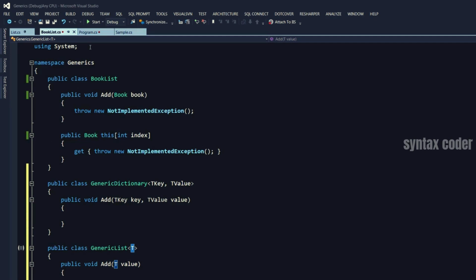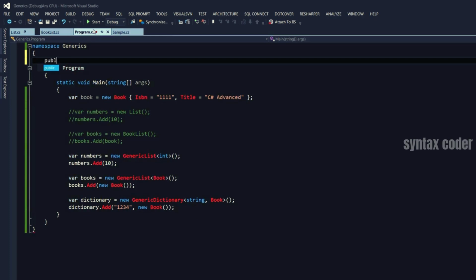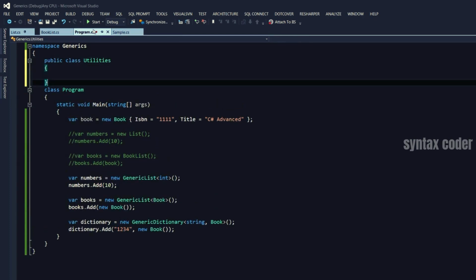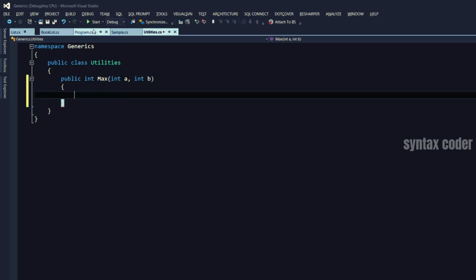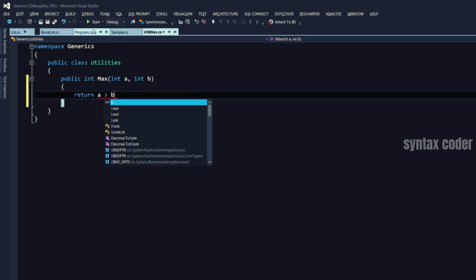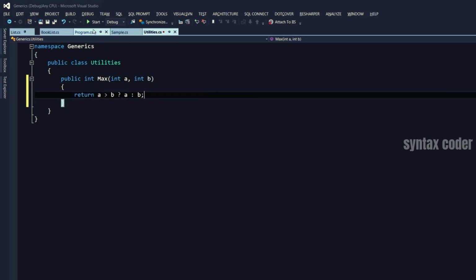So back to our Program.cs here. And we use ReSharper to put it in a separate file. Okay. Let's say we would like to create a method that gets 2 parameters, let's say 2 numbers, and returns the bigger one. So typically, this is how we do it. If A is bigger than B, we return A, otherwise we return B.